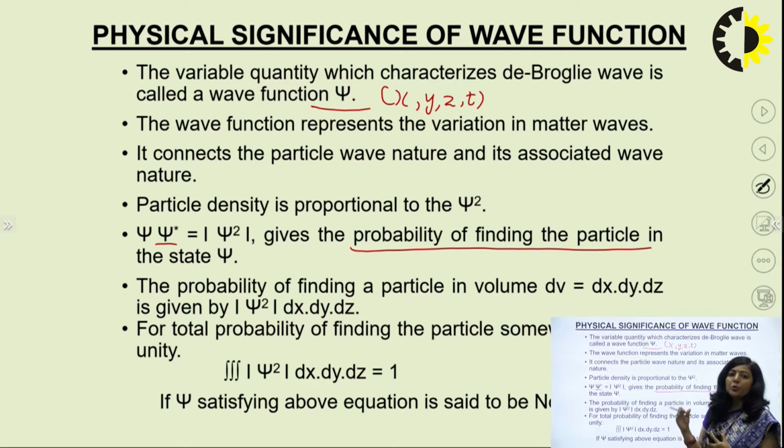So psi into psi star represents the probability density. The probability of finding a particle in a volume dB, which is dx dy dz, is given by psi square, the product of the wave function and its complex conjugate. So psi star into psi dx dy dz represents the probability of finding a particle in volume dB.